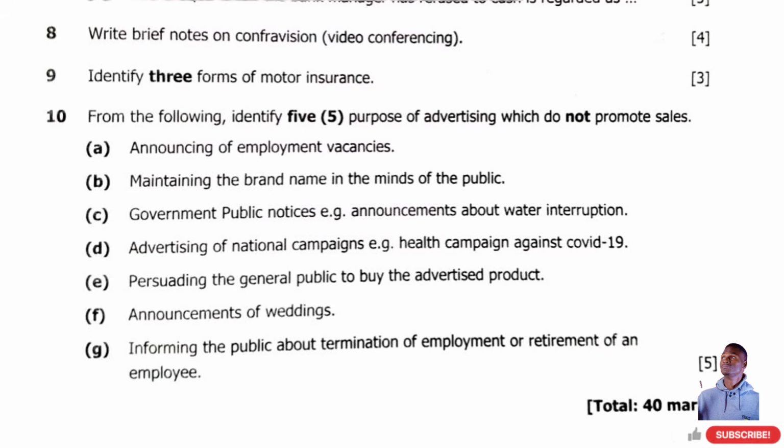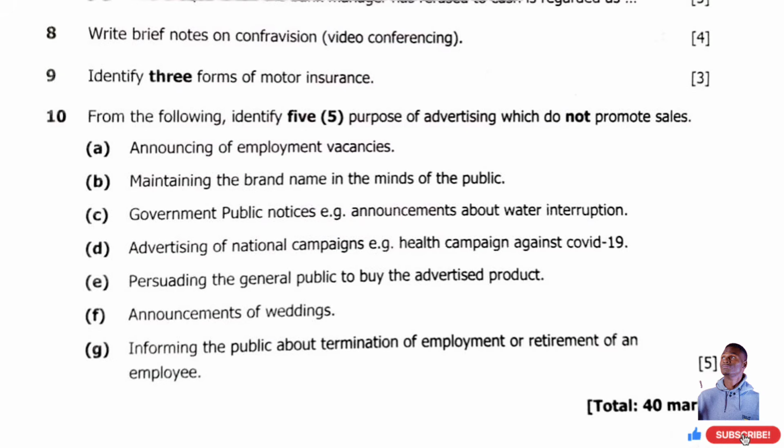So this is under informative advertising. B, maintaining the brand name in the minds of the public. Yes, this is also correct. C, government public notices, e.g. an announcement about water interruption. Yes, this is also not there to promote sales, but to inform.